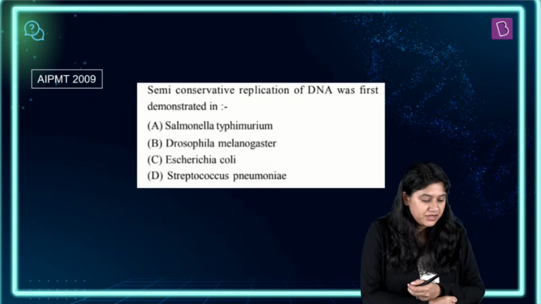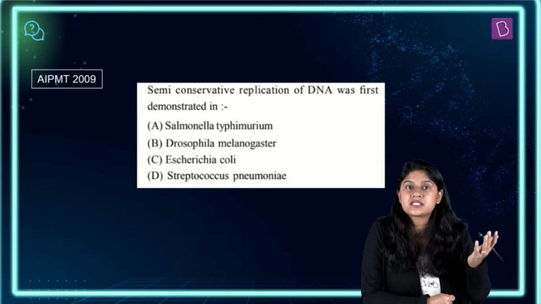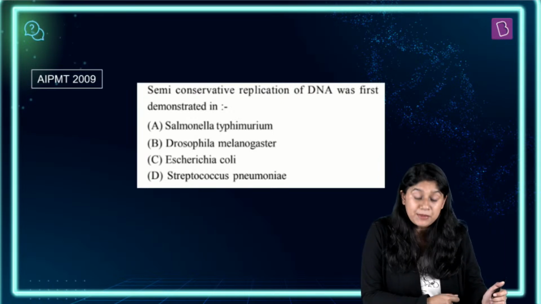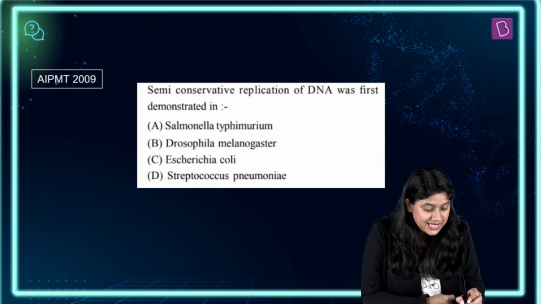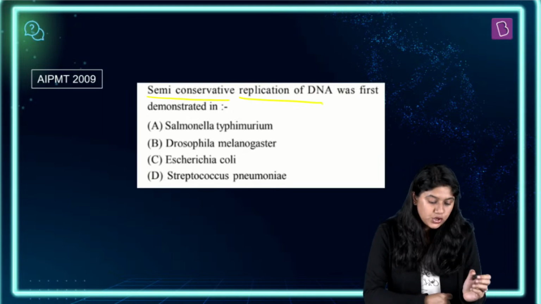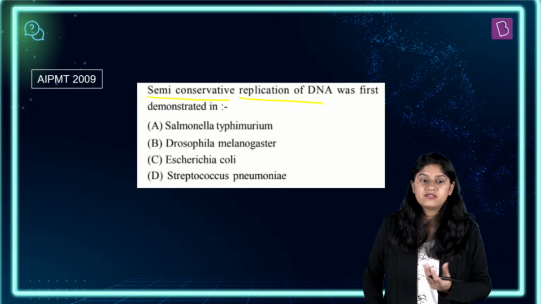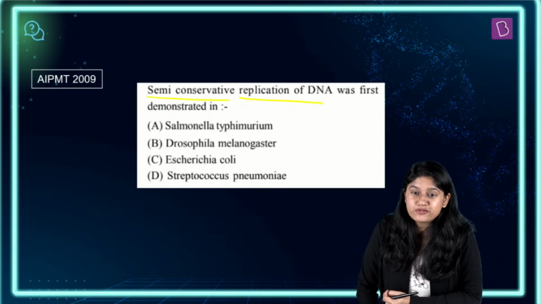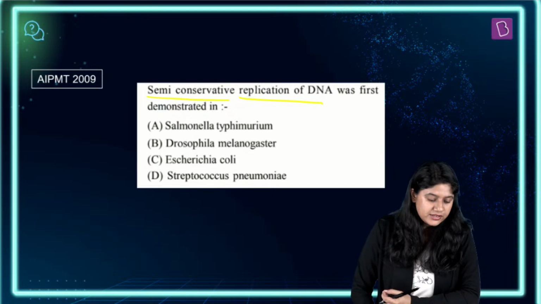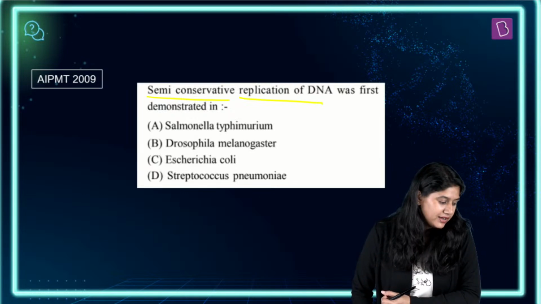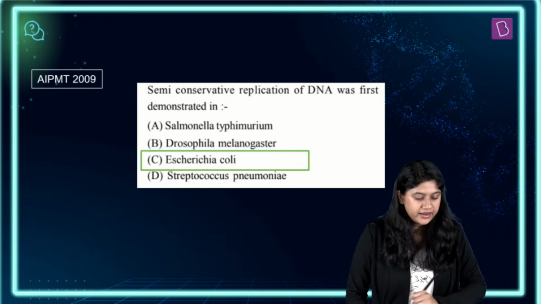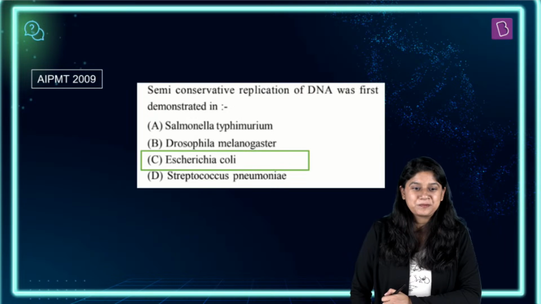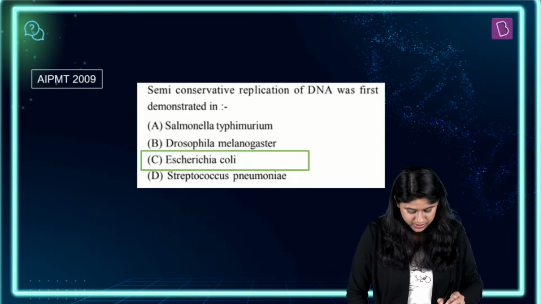Next question, which came in long back, but yeah, let's take a look over here at the question. Semi-conservative replication of DNA was first demonstrated in. This is very easy. We actually saw the first example in which organism? Definitely it's a prokaryote. Yes, E. coli. Option number C is the correct answer. Good. Very good, everyone.